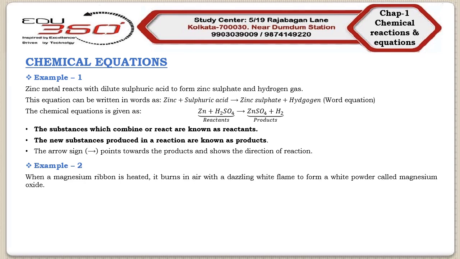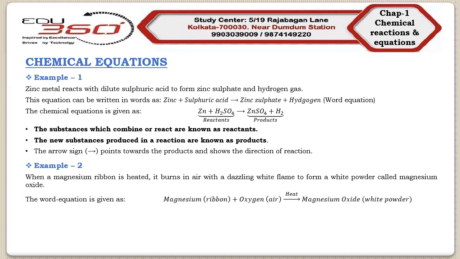As a result, white powder will be formed, which will be termed as the magnesium oxide. So in this case, basically, the magnesium combines with oxygen present in air, and as a result, the magnesium oxide is formed. So our next step, we will write this chemical reaction in terms of word equation.